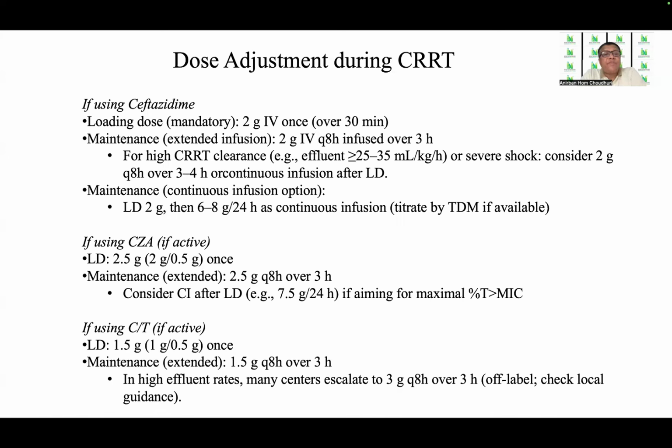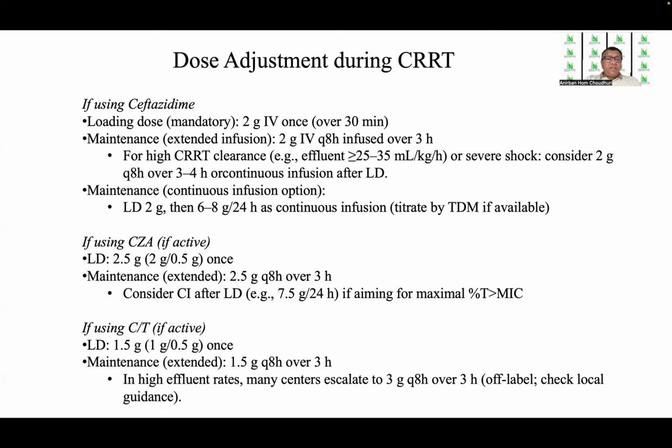Then the maintenance is extended accordingly: 2 grams IV 8 hourly infused over 3 hours, and 2.5 grams 8 hourly over 3 hours for ceftazidime avibactam. This maintenance can also be given as a continuous infusion at 6 to 8 grams per 24 hours, or titrated by therapeutic drug monitoring if available, or given as 7.5 grams per 24 hours if aiming for maximum time over MIC.